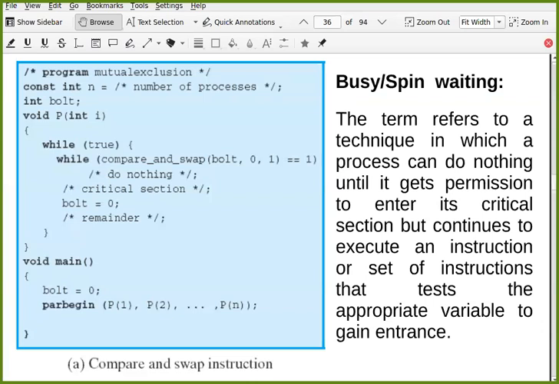Exactly. So what is the problem? While it is waiting, the point is it can be rescheduled. For some time it is checking continuously. But once its time is over, if it is round robin, maybe its time is over, maybe some higher priority process comes. So based on the scheduling algorithm, based on the dispatcher mechanism, sometimes it may be removed from the processor and maybe put into the ready state. But whenever it comes to the running state again, it will check this again until it gets this 0. That is why it is called busy waiting, which is wasting the processor time.